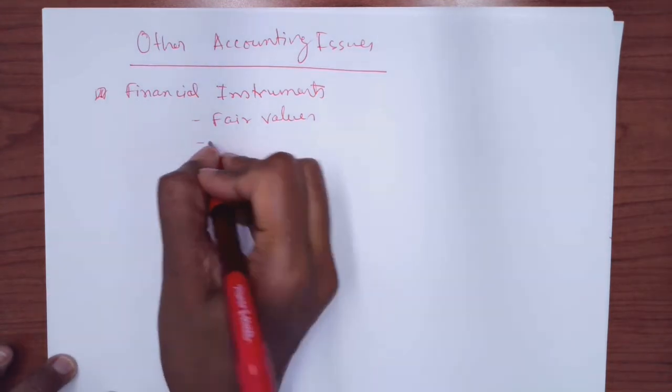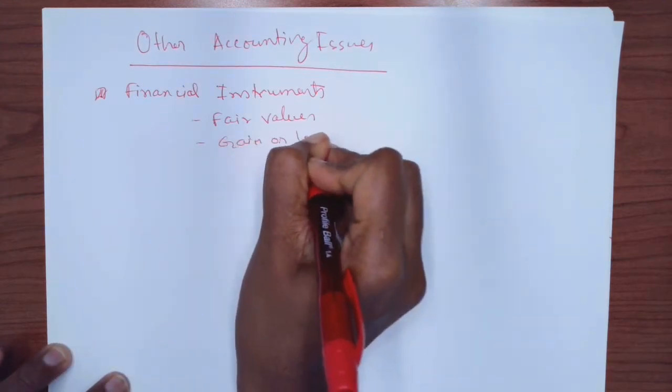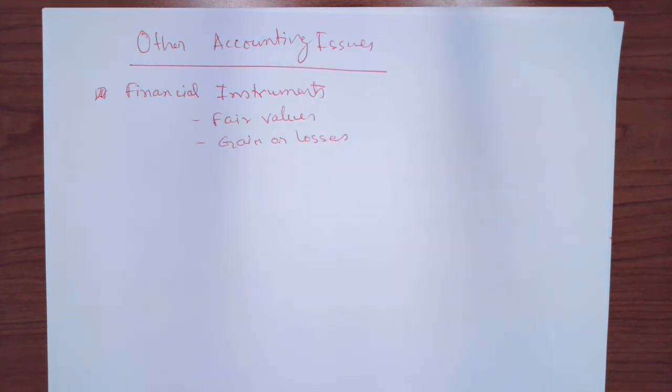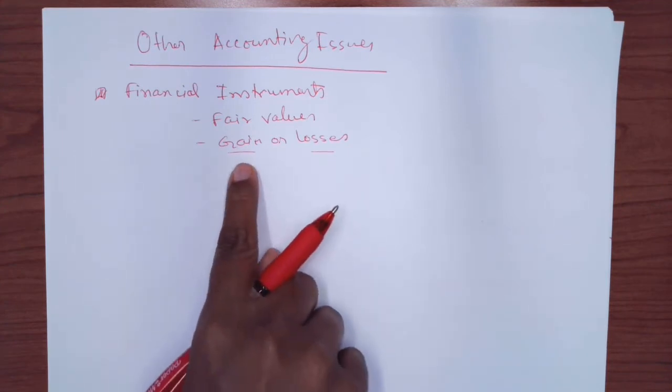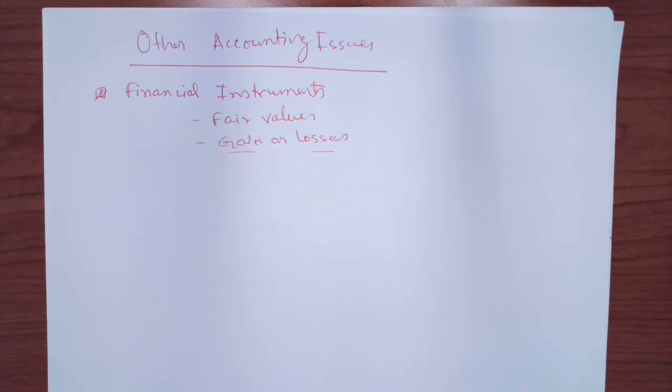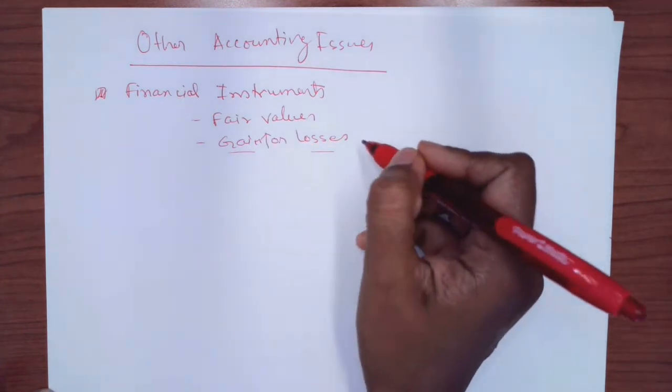Now, if there are any realized or unrealized gains or losses, realized means you sell those securities and instruments and record any gain or loss, or it could be that you are still holding it, but because of changes in market values you need to record those gains or losses on those investments. Of course you will record those gains or losses on the statement of activities. Remember, these gains or losses are income or loss items, so you have to record those in the